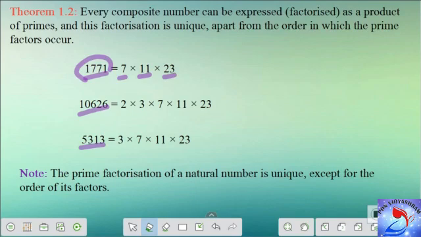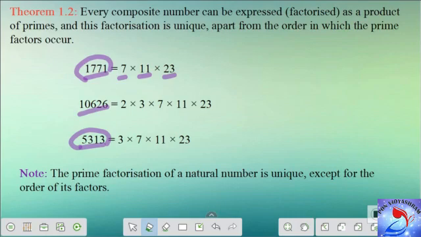The product has to be the same here, because if you change any one of the prime factors, it won't give you the composite number. So for the composite number 5313, the factorization will be only 3, 7, 11 and 23. That is, 3 into 7 into 11 into 23 is the only product that gives you 5313.